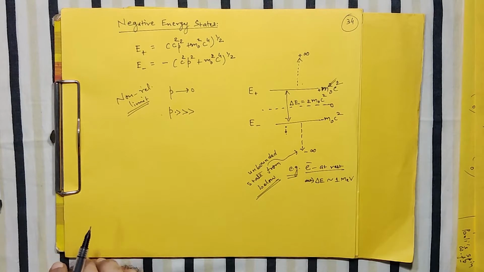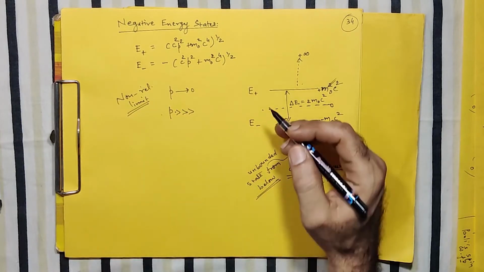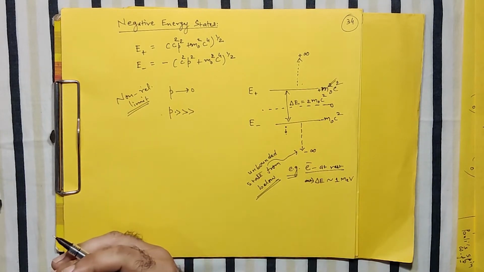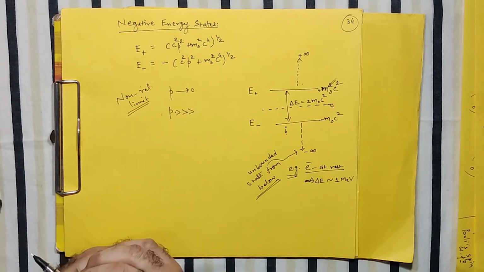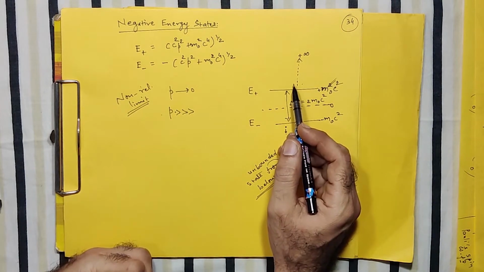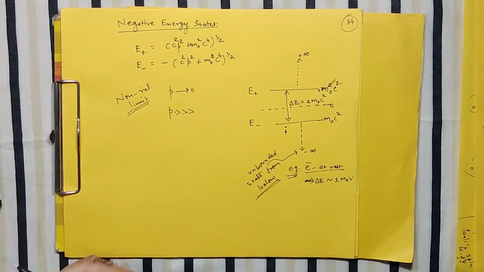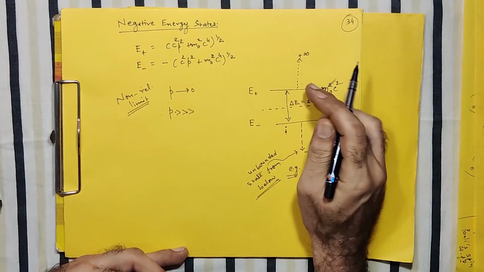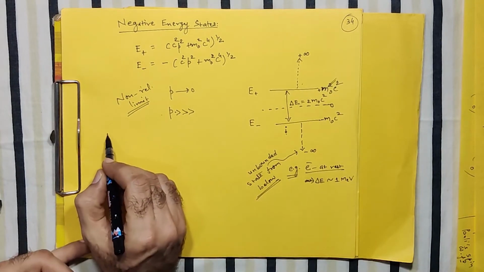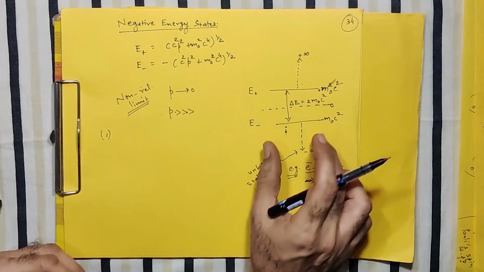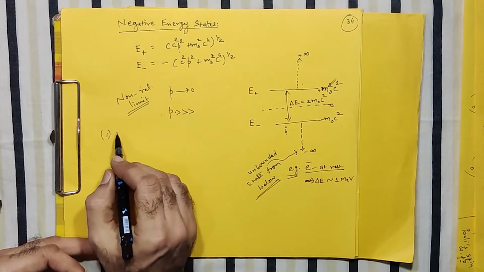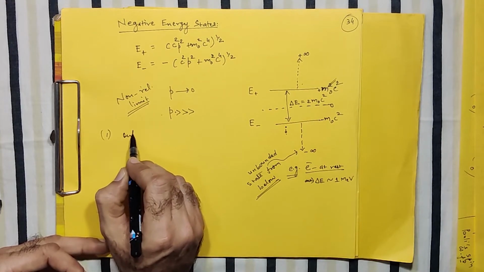As an impatient person, I think: why not eliminate these negative energy states from our discussion? It's mathematics. Ultimately the mathematics may give both plus and minus results, but the physically acceptable solutions may be only those with positive energies. So at first glance we may do this exercise: forget about these negative energy states and assume that the system has only positive energy states. So as a first remedy to this problem of the collapse of the system with negative energy states, we start with only positive energy states.